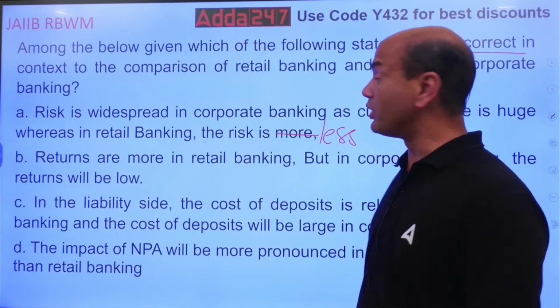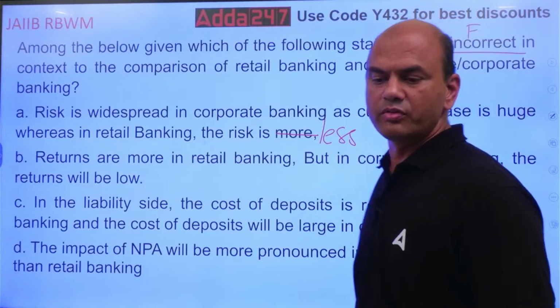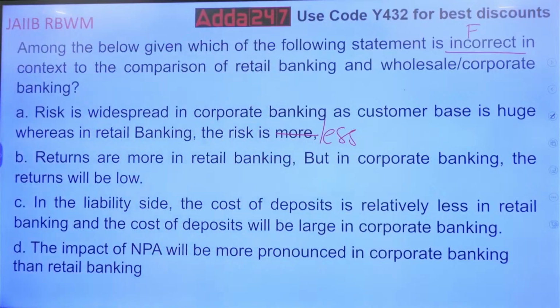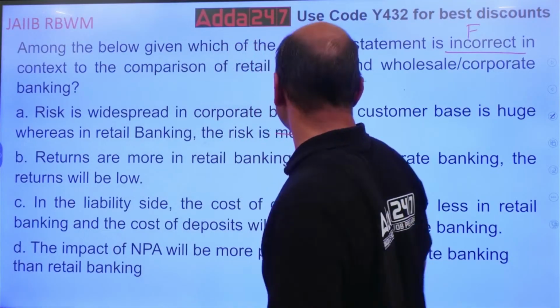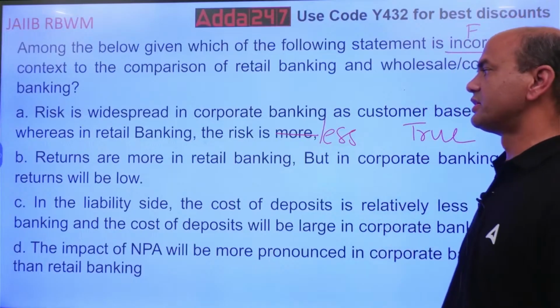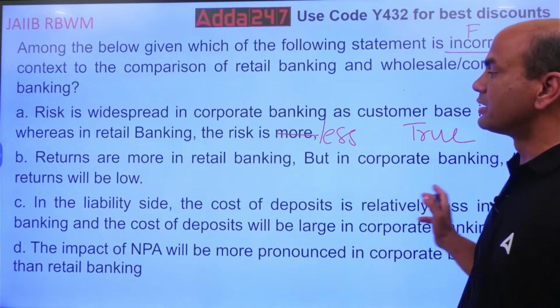So is it true? You want true or false? And you want the false one. Incorrect you want. So risk is more in corporate banking, whereas risk is less in retail banking. Is it true? Everyone, do you think so? That is correct. Very correct. But you want false, so this is true. Okay, you want false. Returns are more in retail banking, but in corporate banking the returns are less.